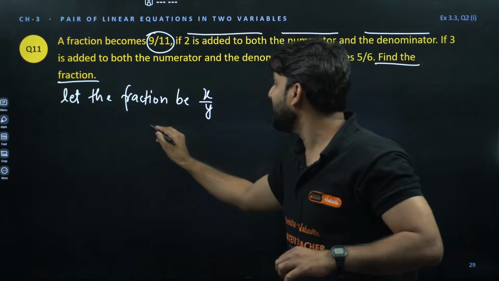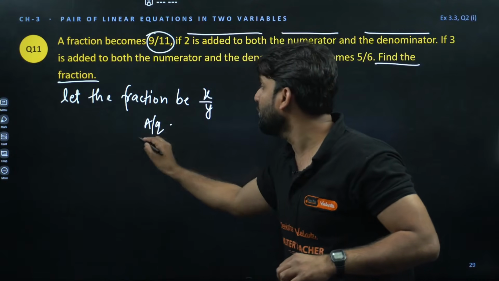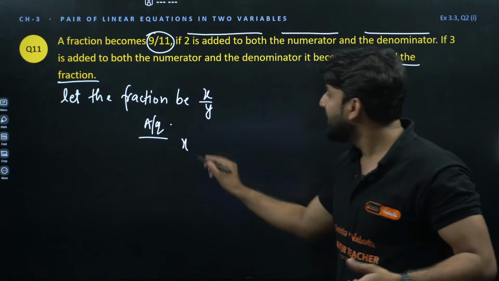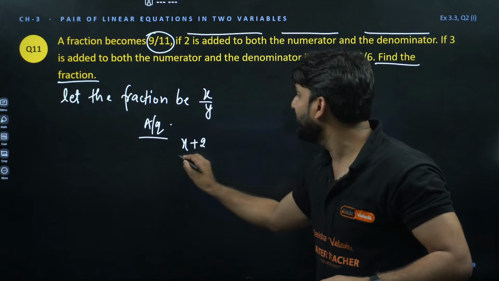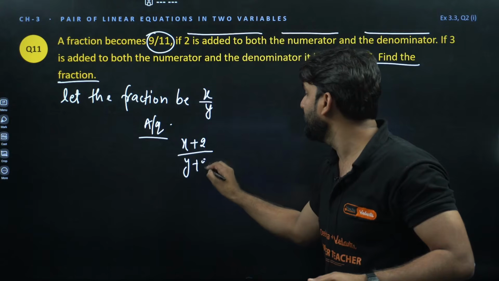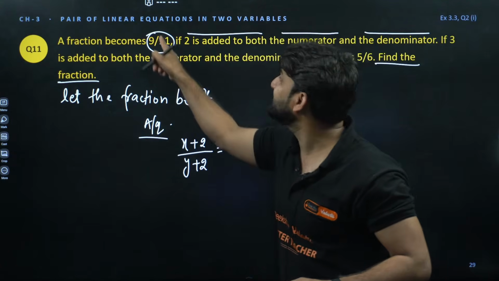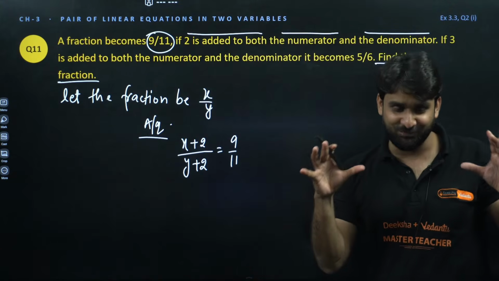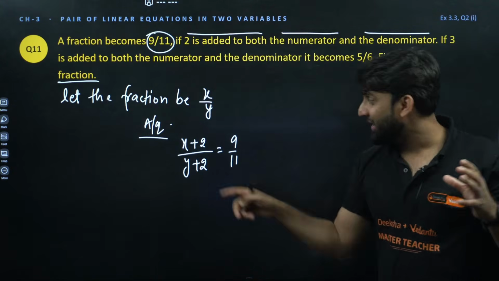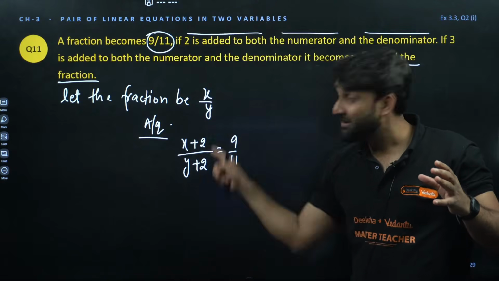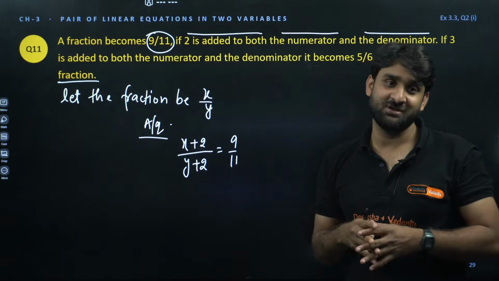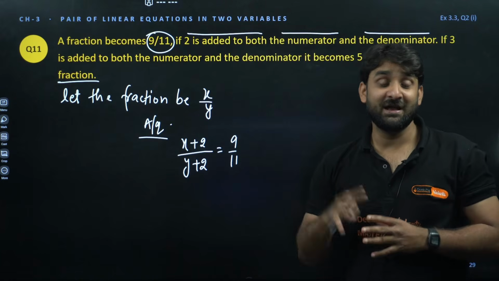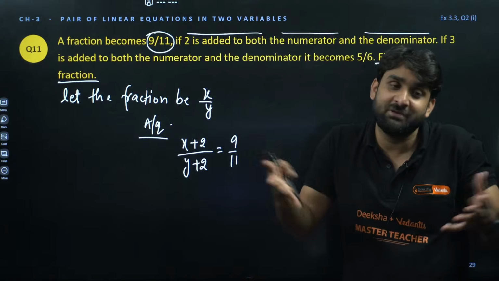So according to the question, we have assumed this fraction, and on adding 2 to numerator and denominator, the fraction has become 9 by 11, so this will be equal to 9 by 11. I hope this is clear to you all. See how it has become easy to write after assuming the fraction. If you do not assume the fraction, you can't write this equation, and if you can't write the equation, you can't solve the question.